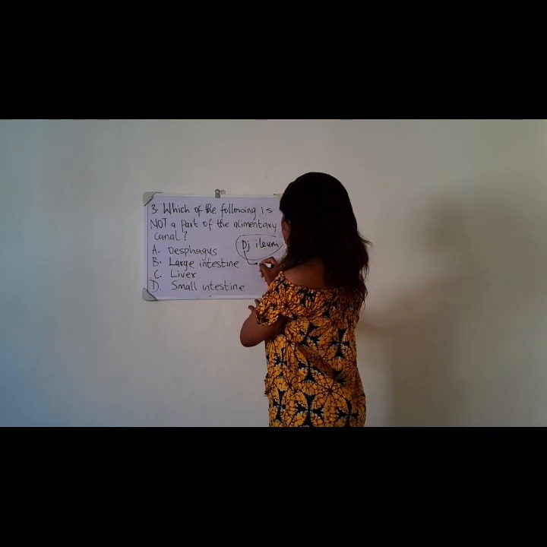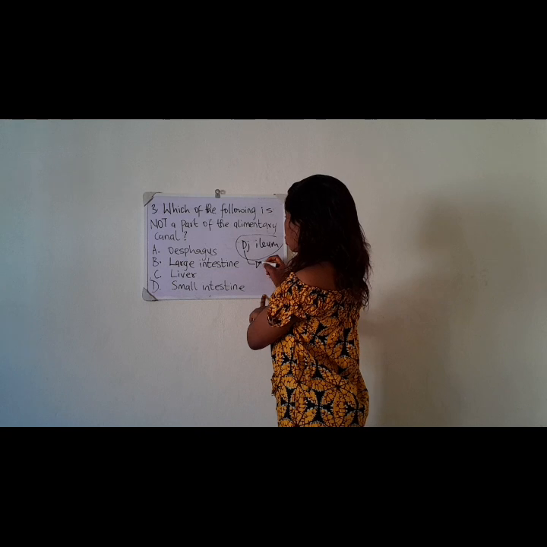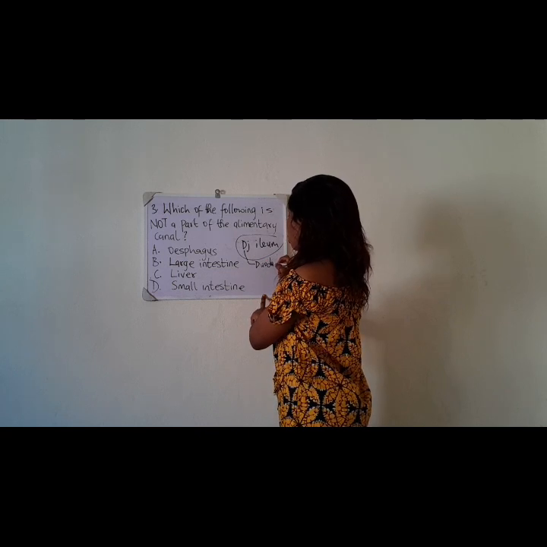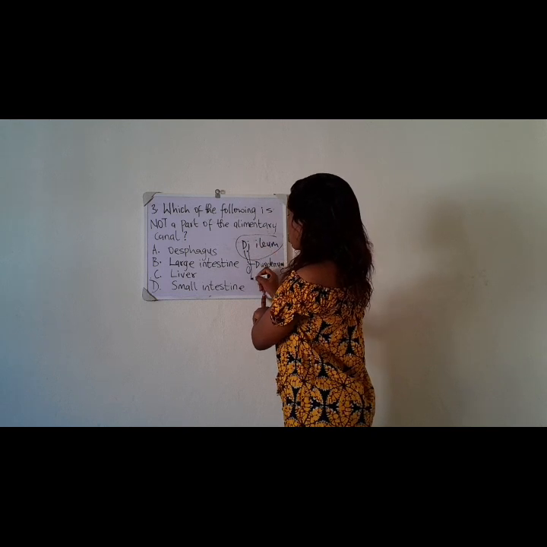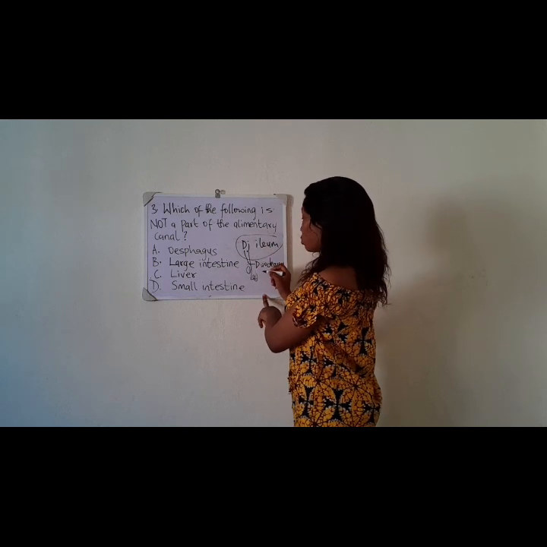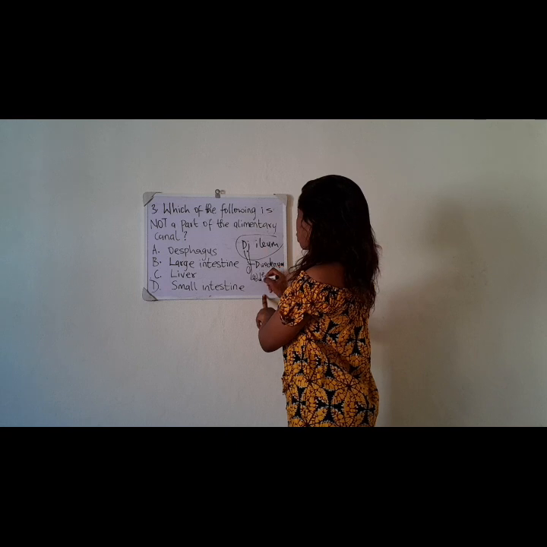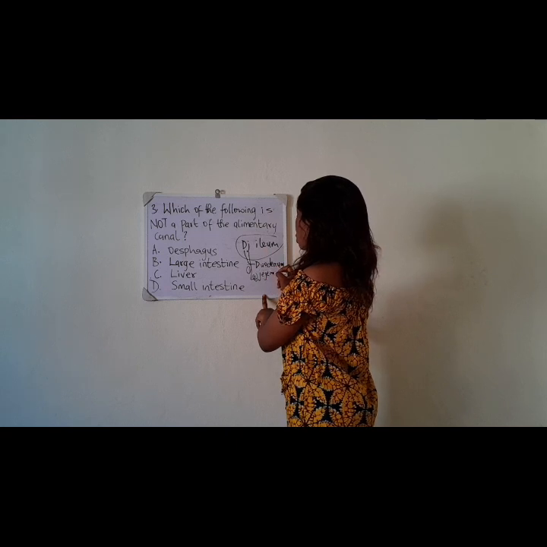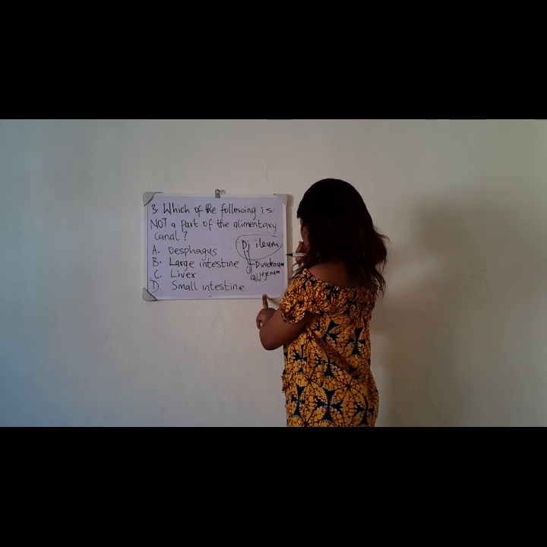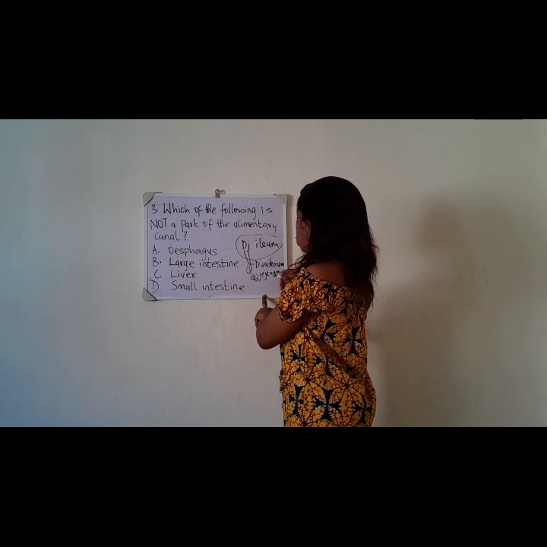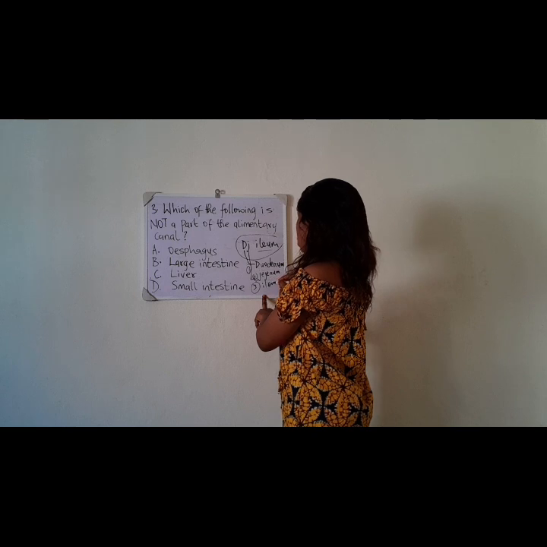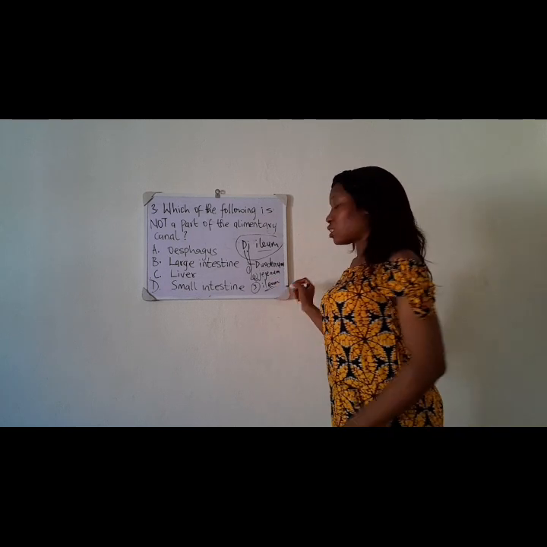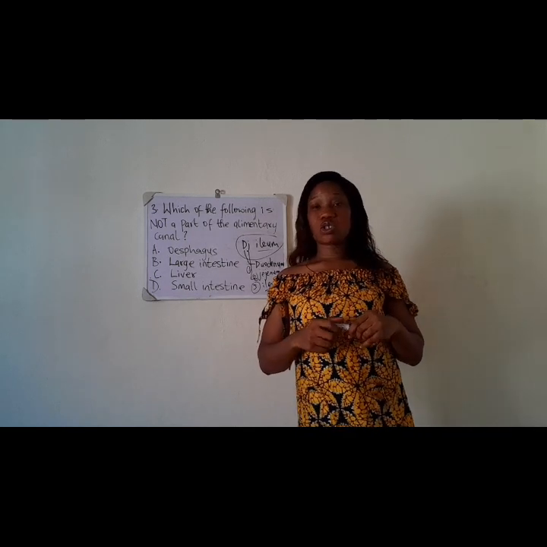The first part of the small intestine is referred to as the duodenum. This is part number one. Part number two is what we refer to as the jejunum. The jejunum. Then the third one is referred to as the ileum. It's already written there.